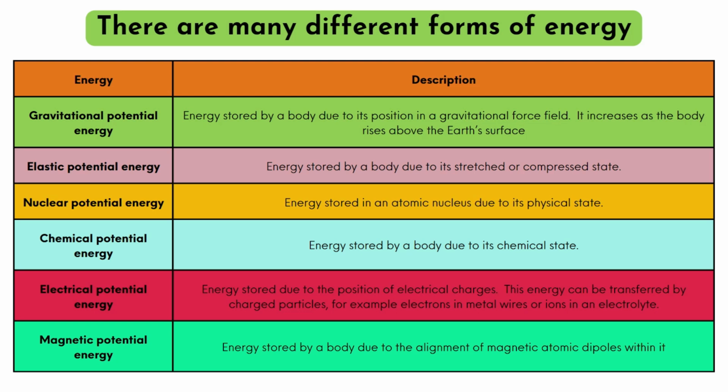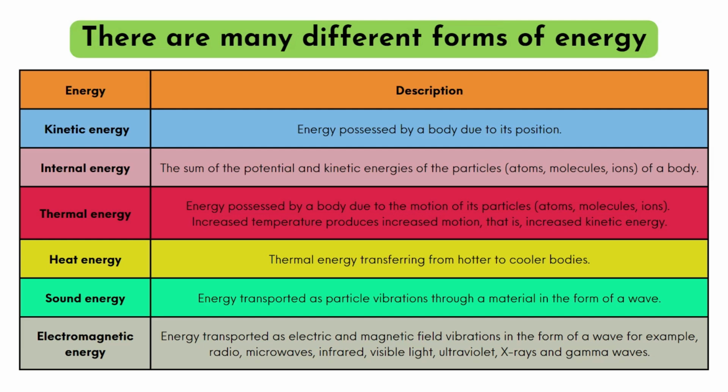Chemical potential energy is energy stored by a body due to its chemical state. Electrical potential energy is energy stored due to the position of electrical charges. This energy can be transferred by charged particles, for example, electrons in metal wires or ions in an electrolyte. Magnetic potential energy is energy stored by a body due to the alignment of magnetic atomic dipoles within it. Kinetic energy is energy possessed by a body due to its position.